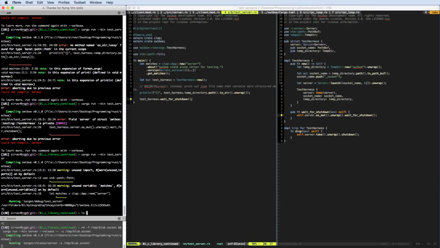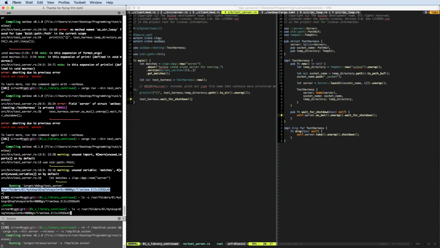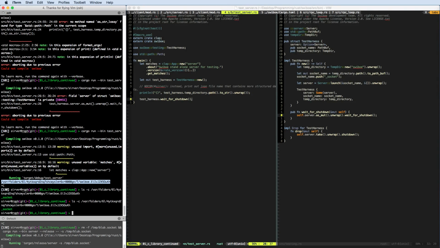And the question is now, I Control-C out of that. Does that actually delete that file? No, it does not. That's really unfortunate. So the question is how to actually shut down the server properly so that it has a chance to clean up the directory. And I don't have a good answer for this right now.